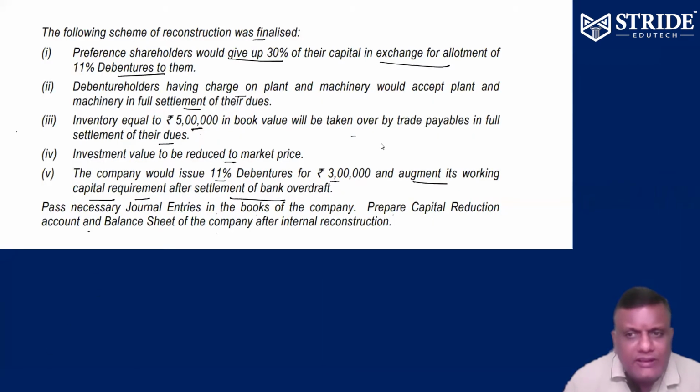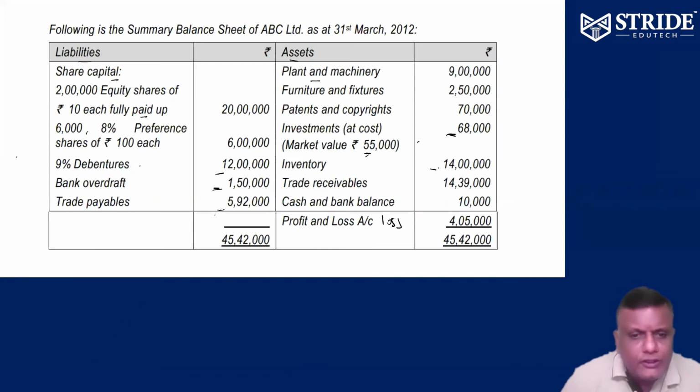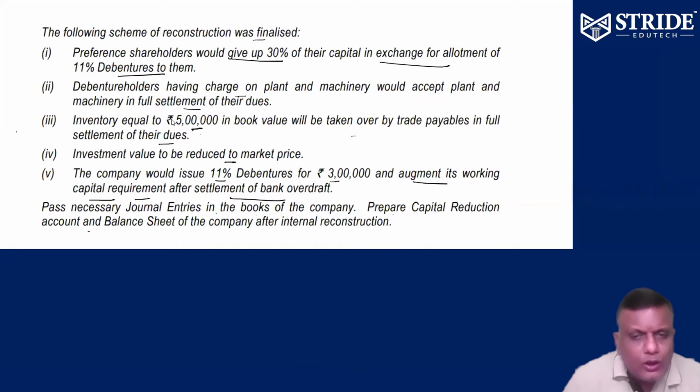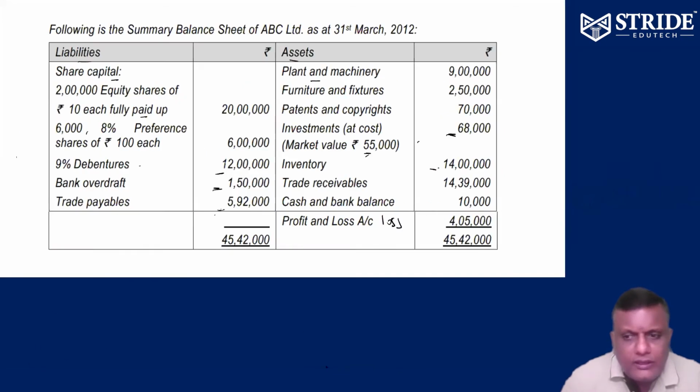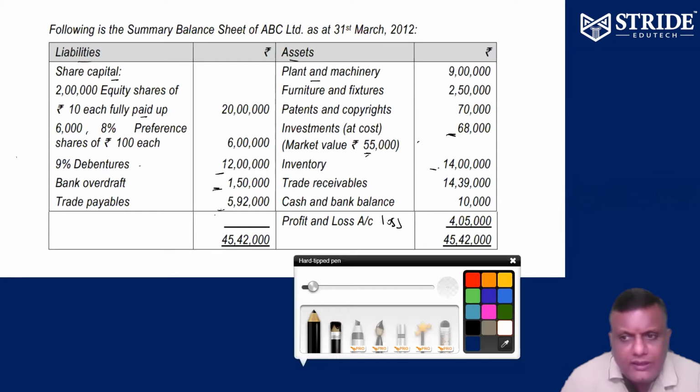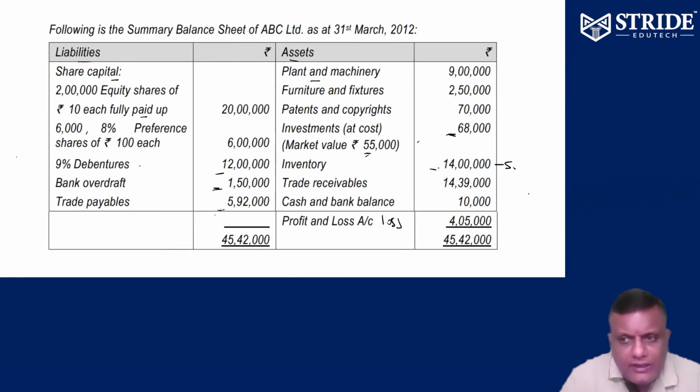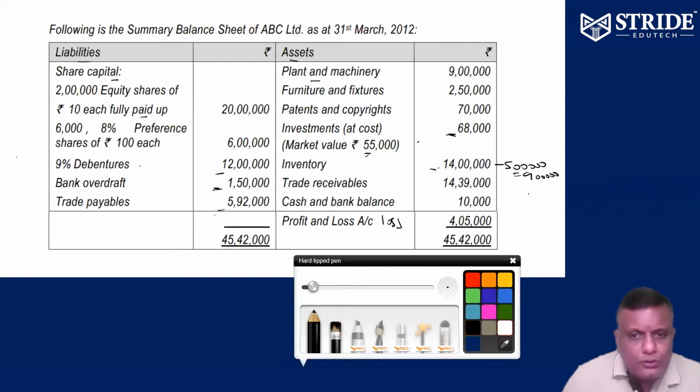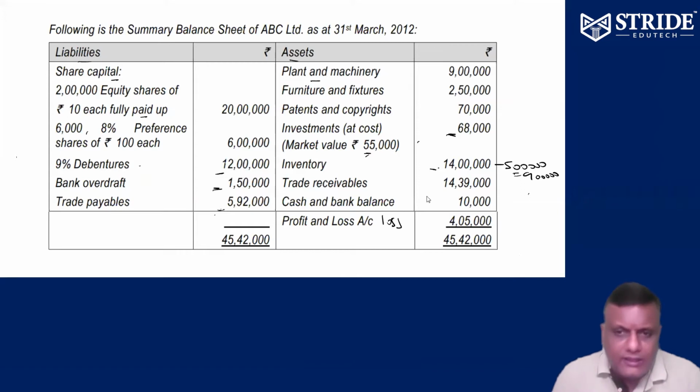Inventory 5 lakhs book value will be taken up by trade payables till full settlement of claims. Okay, right. So trade payables we have to pay 5,92,000. Out of 14 lakhs inventory, they will take 5 lakhs. The balance 9 lakhs only inventory available. So that too this trade payable will take over 5 lakhs. Balance 90,000 capital reduction.